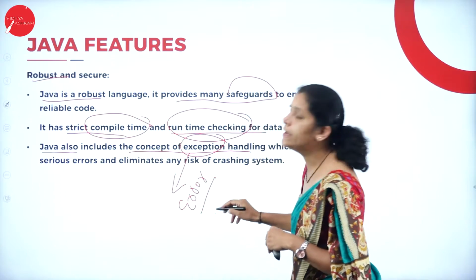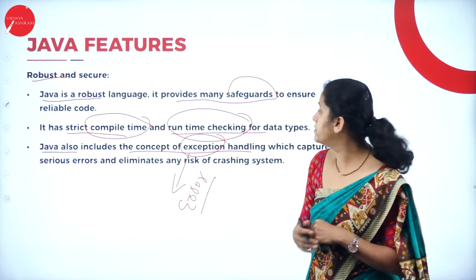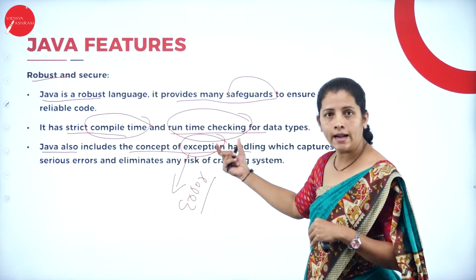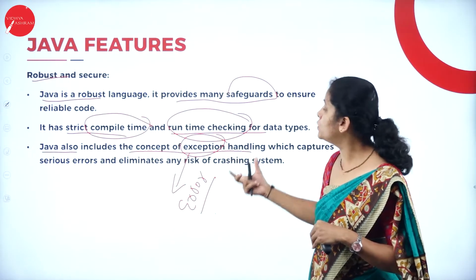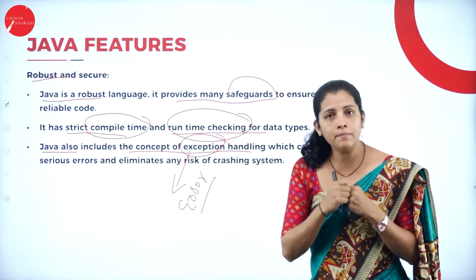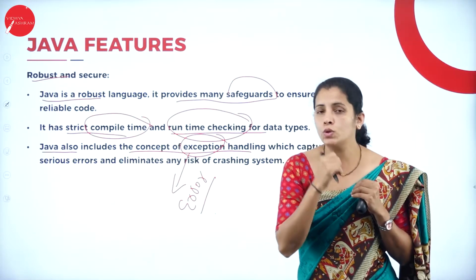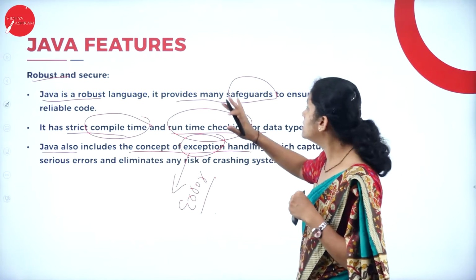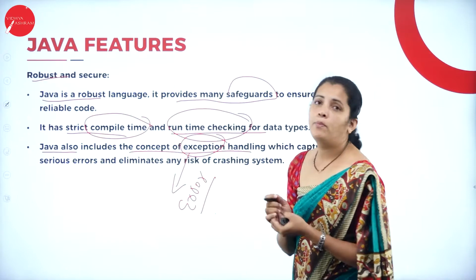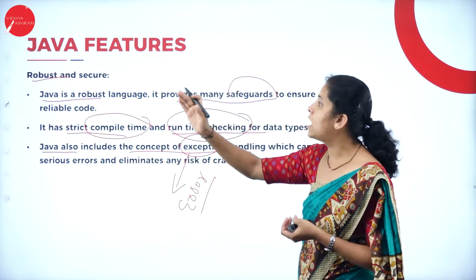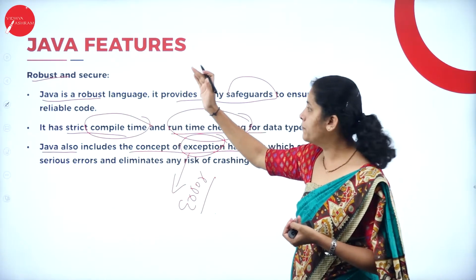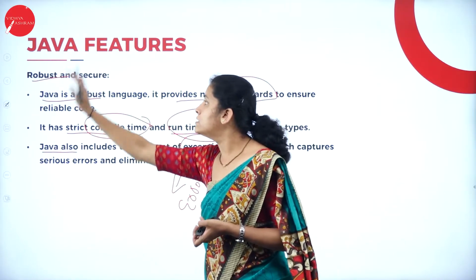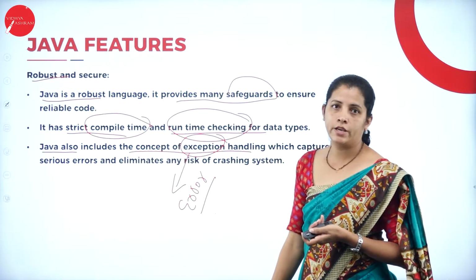To handle the errors, we have exception handling. That means it is possible to catch the error, and at the same time it is possible to throw the error. So these are very important features of the Java programming language. So Java is robust and secure.